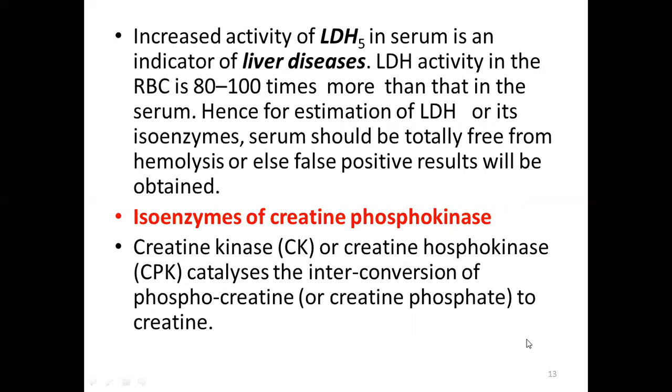And LDH activity in the red blood cell has been shown to be 80 to 100 times more than that in serum.